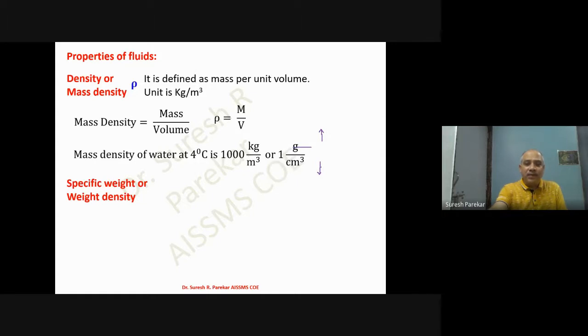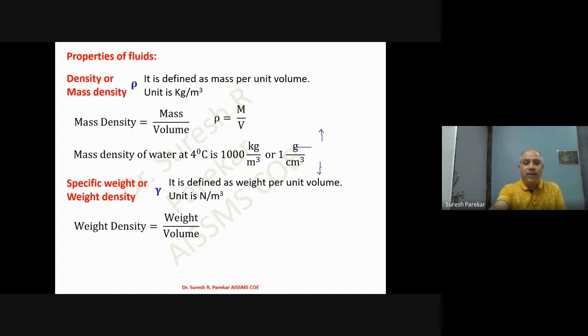Then we have specific weight or weight density. It is a similar quantity but related with your weight. So we have weight per unit volume, and the unit is Newton per meter cube. Now, if you are going to write down the dimension for this, Newton per meter cube.